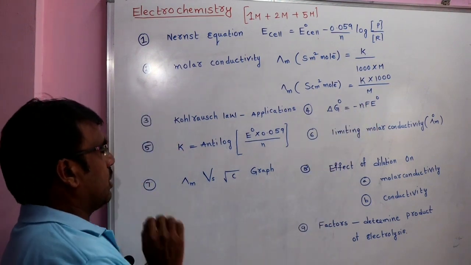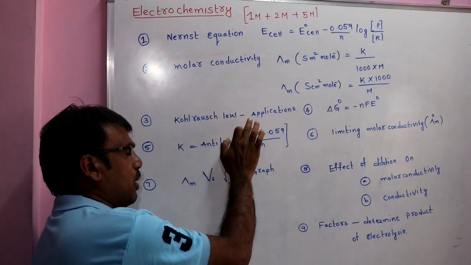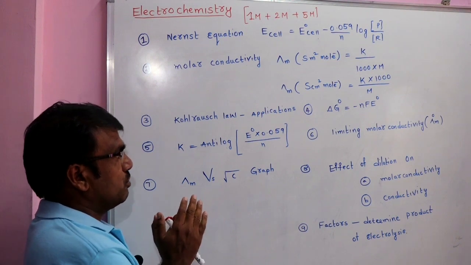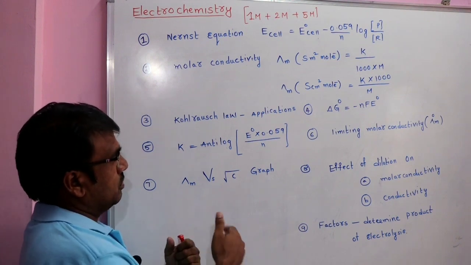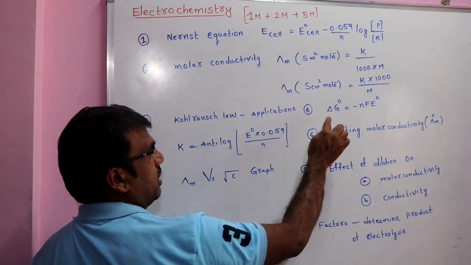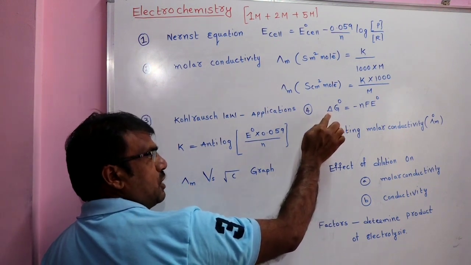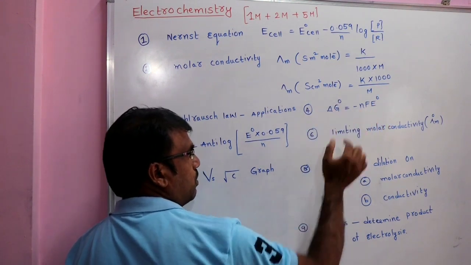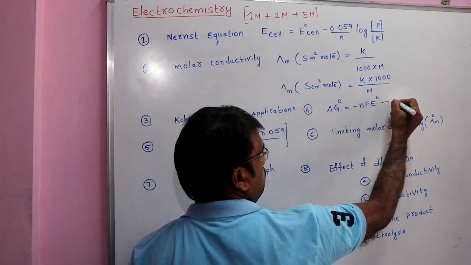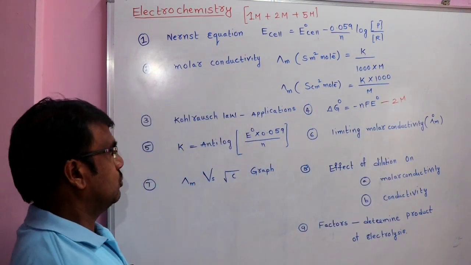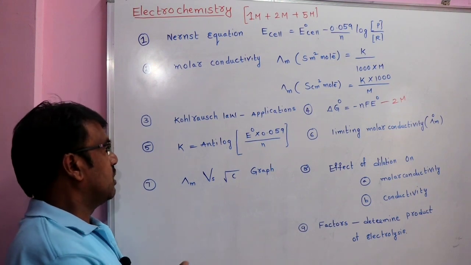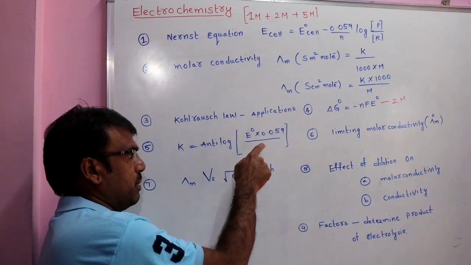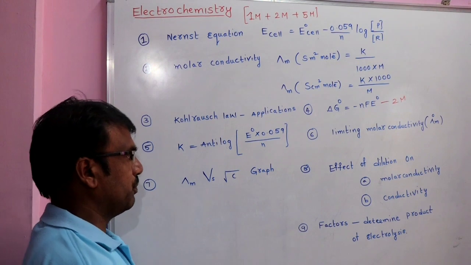Next, one more compulsory question, Kohlrausch law and its applications. We have two applications, total two applications. From that they ask one application compulsory, and one problem is compulsory on delta G naught is equal to minus NF E naught. 2 marks problem, there is a chance to ask on this. Next, rarely there is a chance to ask the equilibrium constant, antilog of E naught into 0.059 by N. On this formula there is a chance to ask the problem.